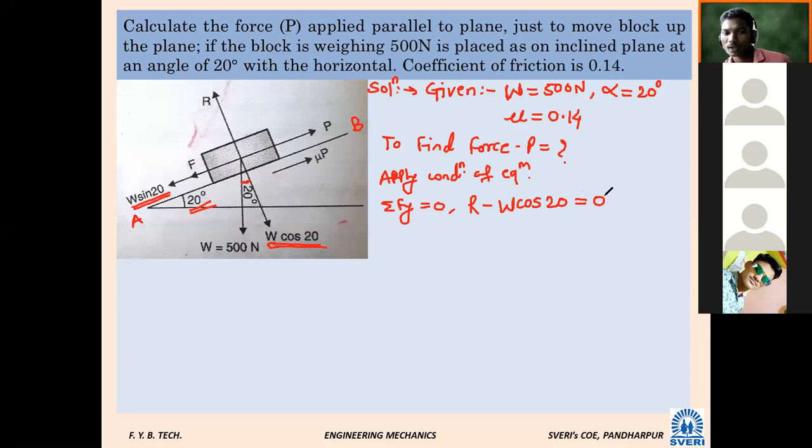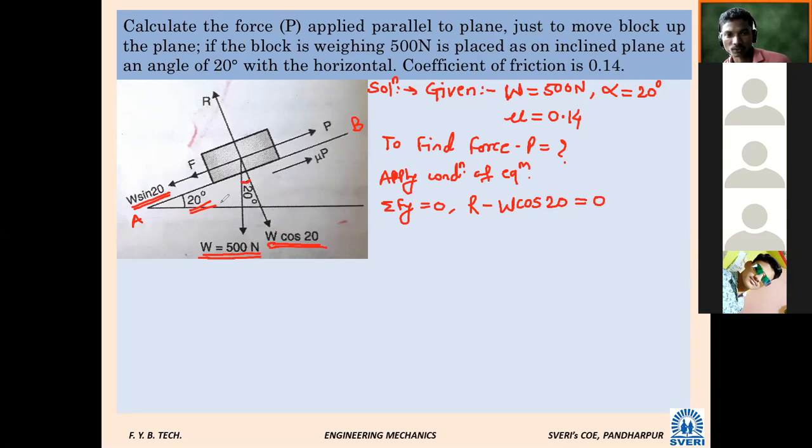Simply, what we have done is that W force, see here, roll number 38, this force we have resolved along the normal reaction and perpendicular to the normal reaction. So once again you should not take a W now. One thing to note here: yes, sir. Once we have resolved this W force of 500 Newton, that's over. Now we have resolved it as W cos 20 and W sin 20. Here, note again, you should not take this as minus just because it is vertical, because we have already resolved it into its two components. Now we should not take this minus W.